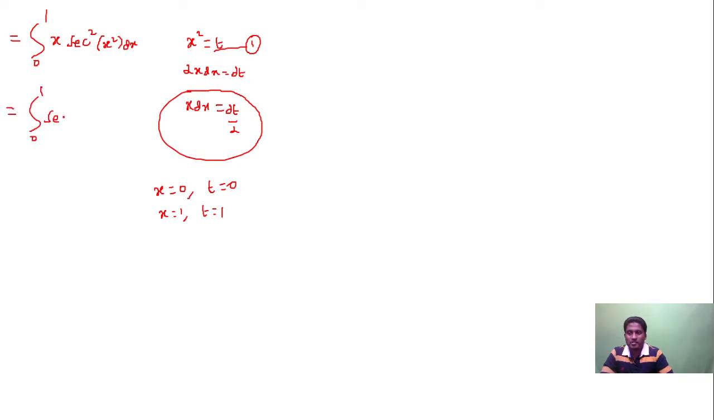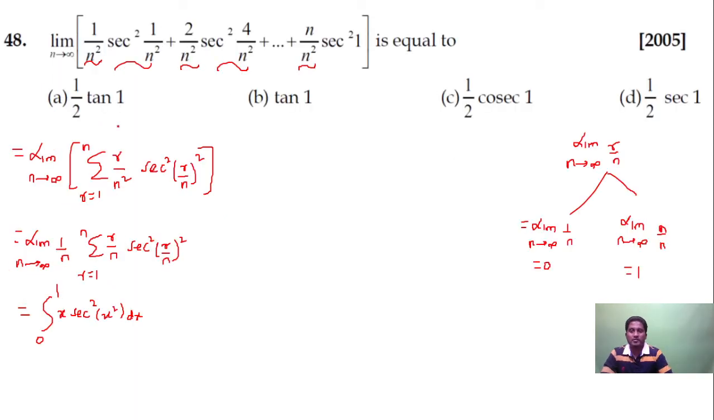So this is equal to sec square t, and x dx is dt by 2. So this is half of dt. So half I'll keep as it is. Integration of sec square t is tan t, between the limits 0 to 1. So this is equal to half of, upper limit tan 1, lower limit tan 0. Tan 0 will be equal to 0. So you get half of tan 1. Answer will be the first option.